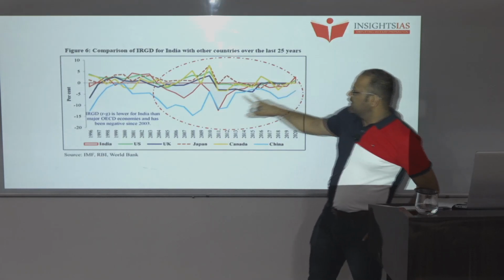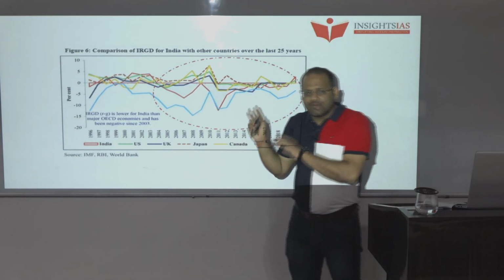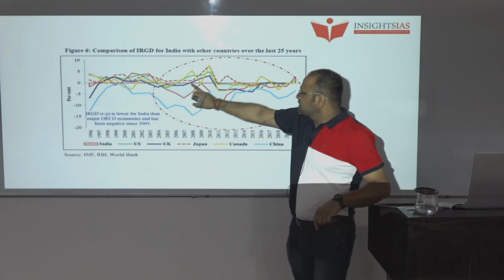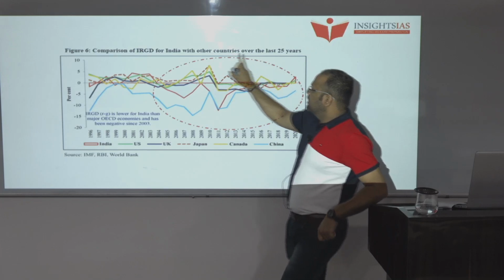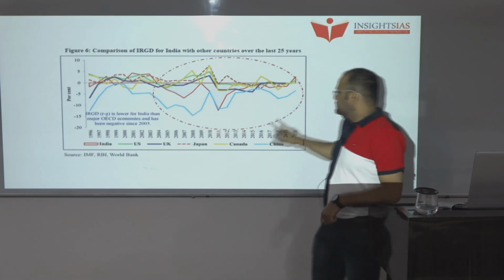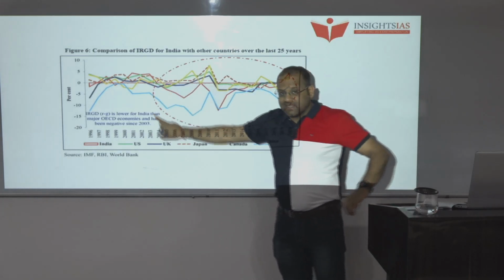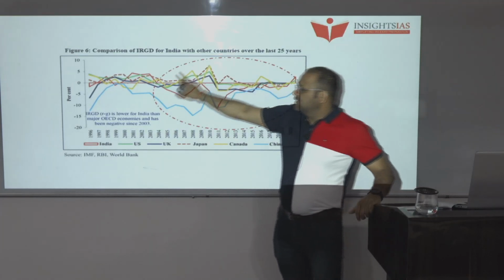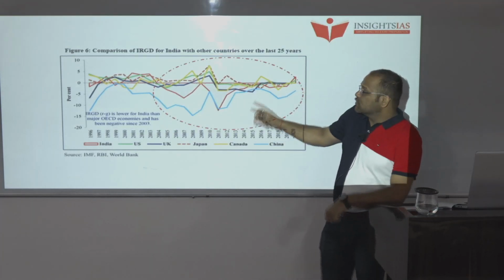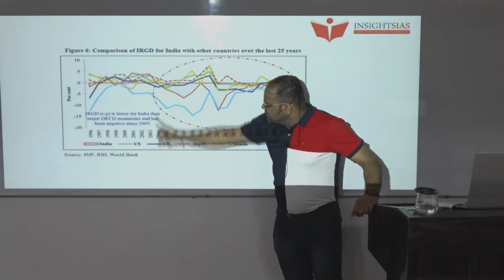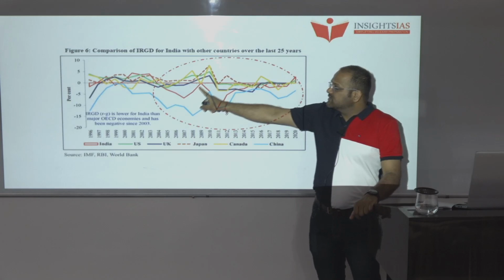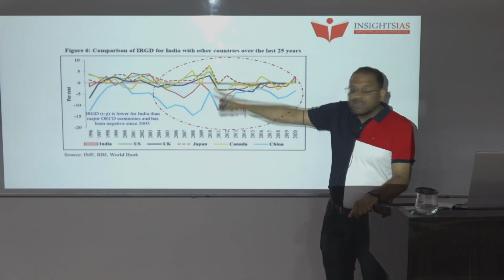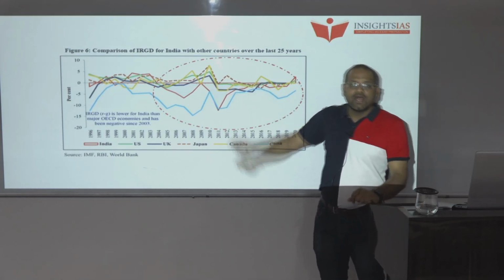This red line, when you observe, this is gray, it is not coming in on the slide. This area of the red line and this oval, this ellipse, shows that from around 2003 onwards till now, the IRGD of India has been in negative range when we compare with the other countries.